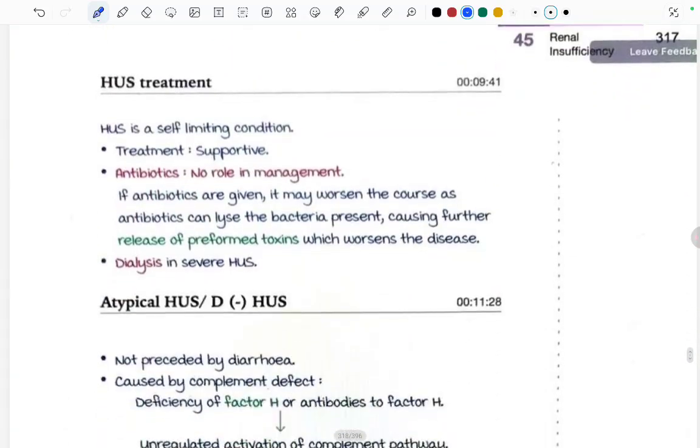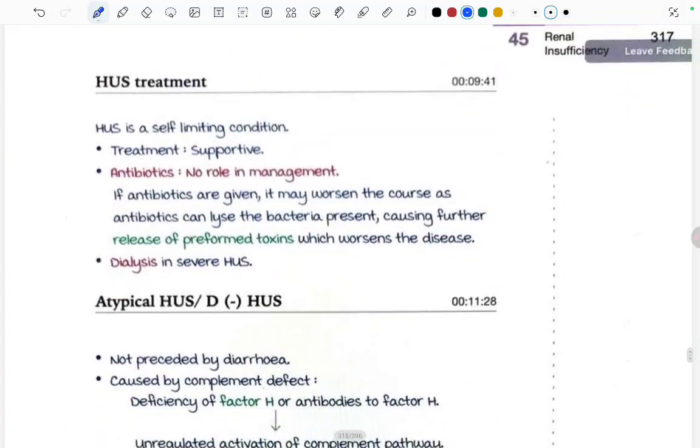Moving ahead, what is the treatment for HUS? HUS is a self-limiting condition. Treatment is just supportive. Antibiotics have no role in the management. Why? Because if antibiotics are given, it may worsen the course, as antibiotics can lyse the bacteria present, causing the release of preformed toxins which worsen the disease. So antibiotics are not to be given in HUS because they will lyse the bacteria and cause further release of the toxins. Dialysis is used in severe cases of HUS.